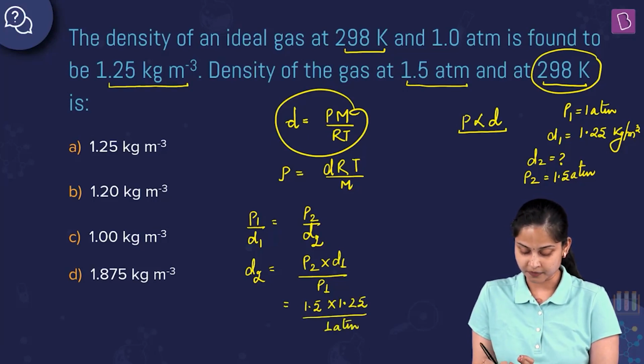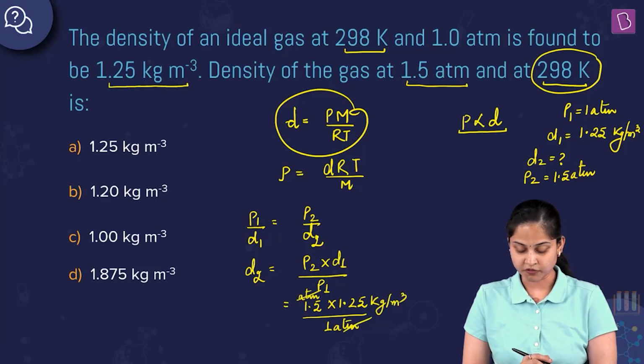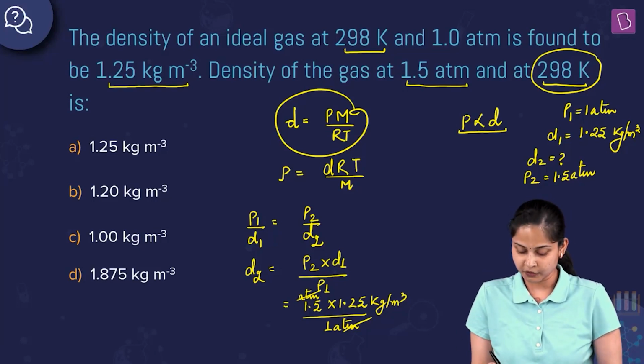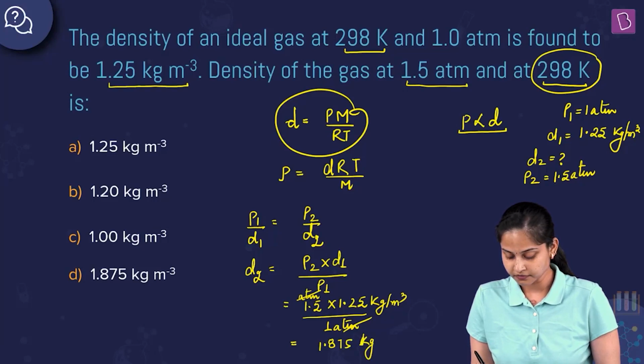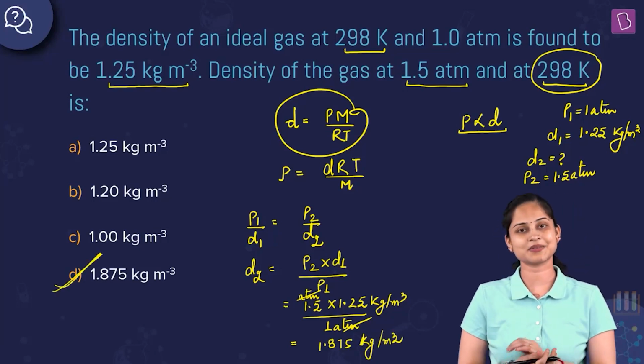Atm cancels out with atm, so it's 1.5 multiplied by 1.25. When you multiply these two terms, you get the answer as 1.875 kg per meter cube. Hence, option number D is the right answer to this question.